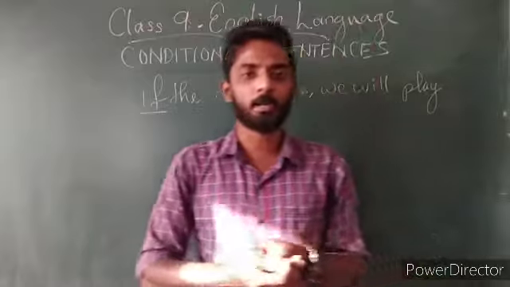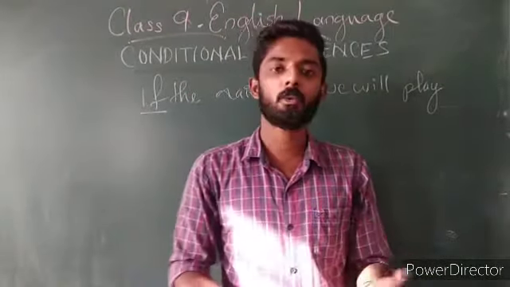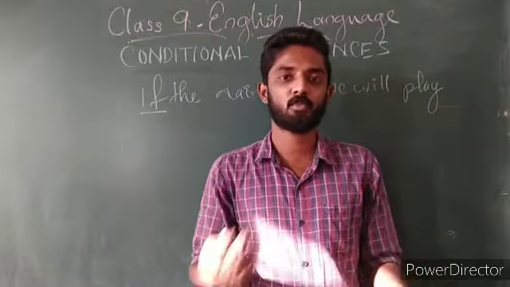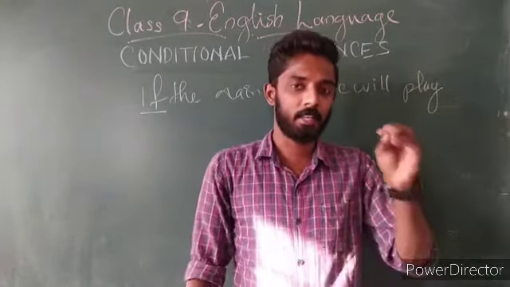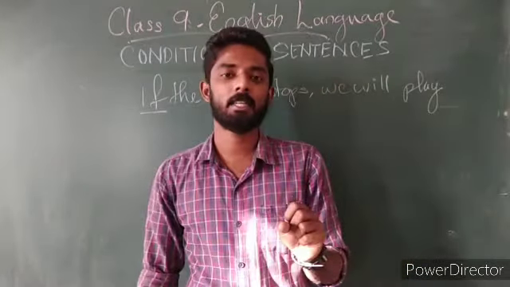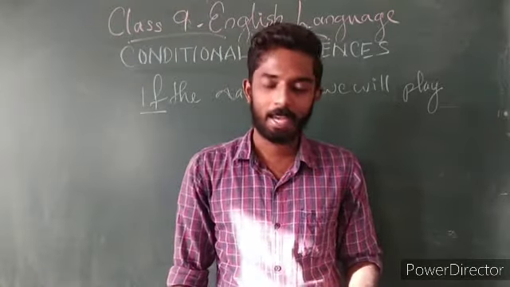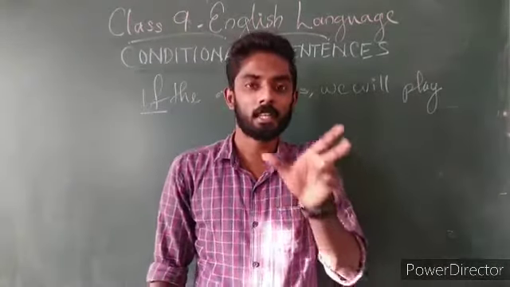In type 1 we speak about, for example, if you get a scholarship, what will you do? That is the first type of sentence, where there is an if clause, of course, and the present form will be applied in the if clause, and future tense will be used in the independent sentence.